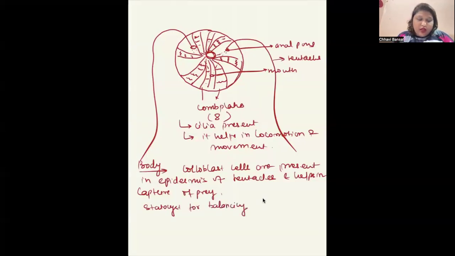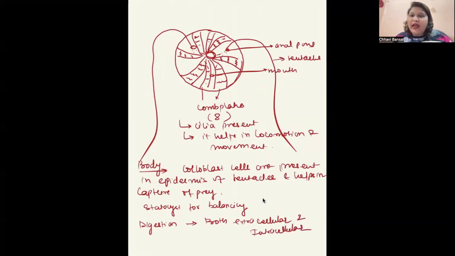Okay. Their digestive system is a complete system, as both mouth and anal pores are present. And digestion is both extracellular and intracellular. Fine. They do not have any skeletal, respiratory, circulatory, or excretory system.